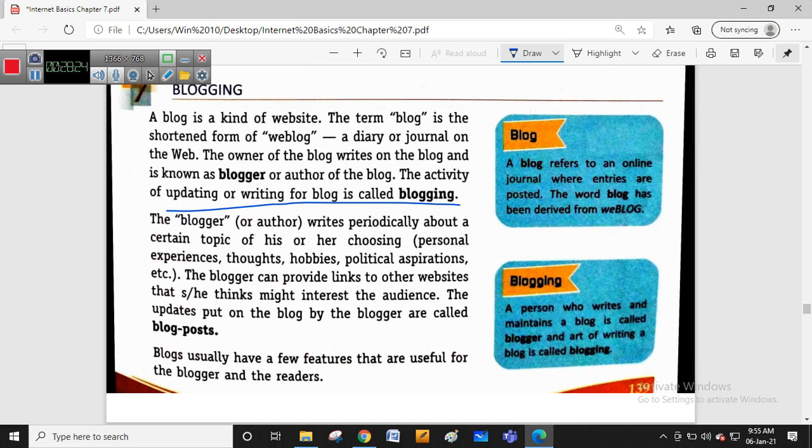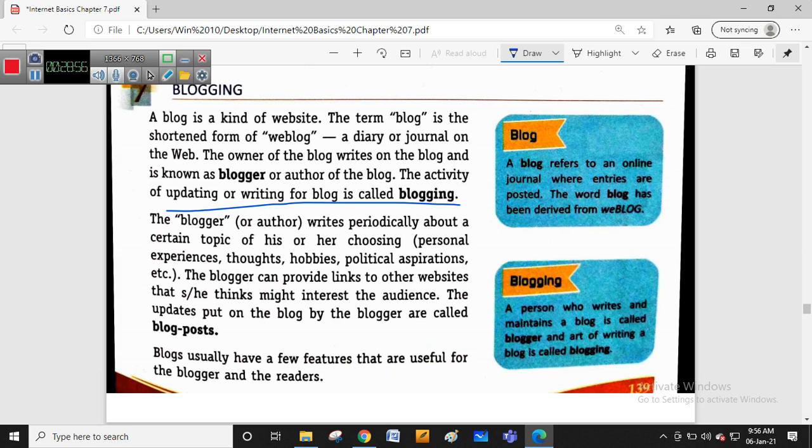So if you are updating or writing daily, or replying or commenting, that activity is called blogging. The blogger writes periodically about a certain topic of his choosing, personal experiences, his thoughts, habits and political aspirations; anything he can write. The blogger can also provide links to other sites, so he can link to other websites, what they are thinking and what might interest that particular audience. The updates put on the blog are called blog posts.